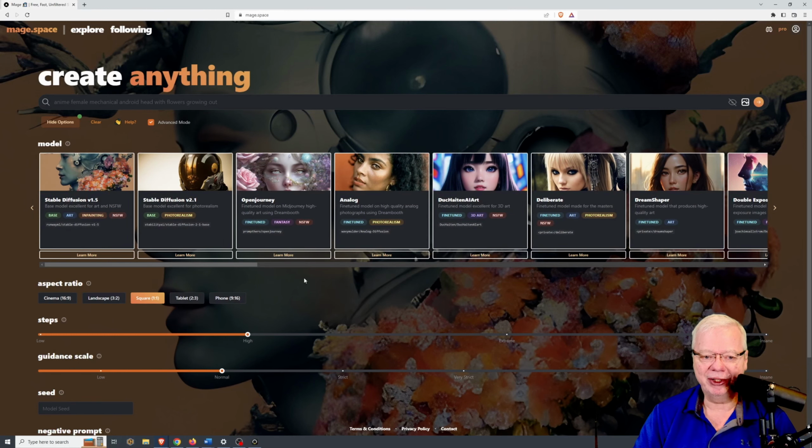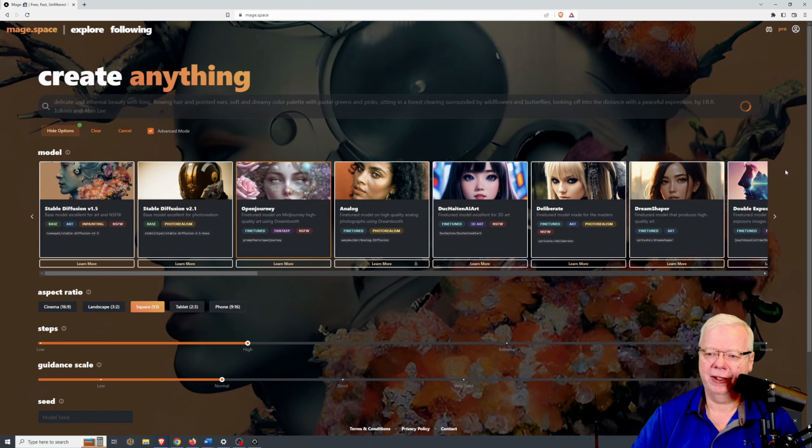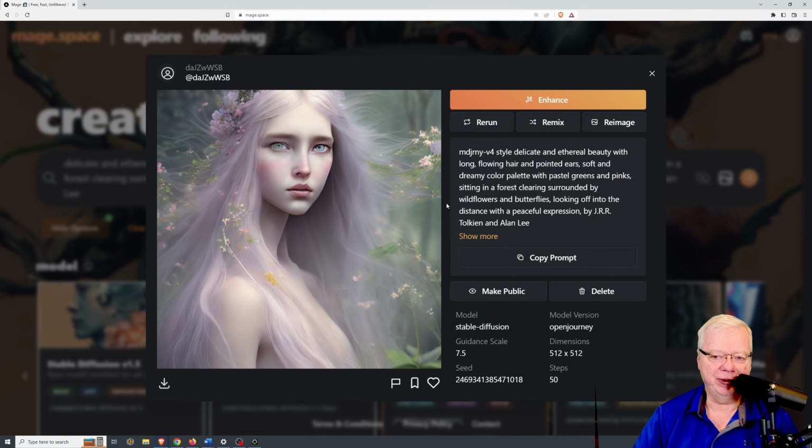Let me give you a few examples of safe for work versions, because I like my YouTube channel and I don't want anything to go on with it. So we're just going to do something very simple like an elf in a forest. We'll start with Open Journey here and see what it gives us. We're going to do a square landscape just so we can see what the image looks like very easily. Let it generate. Takes a couple minutes. This is the type of image that Open Journey creates for us.